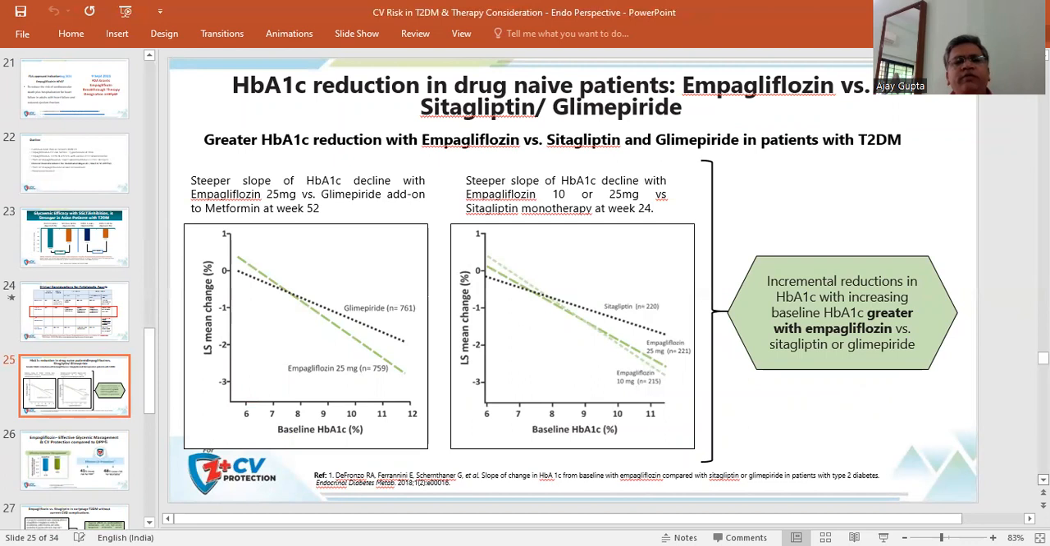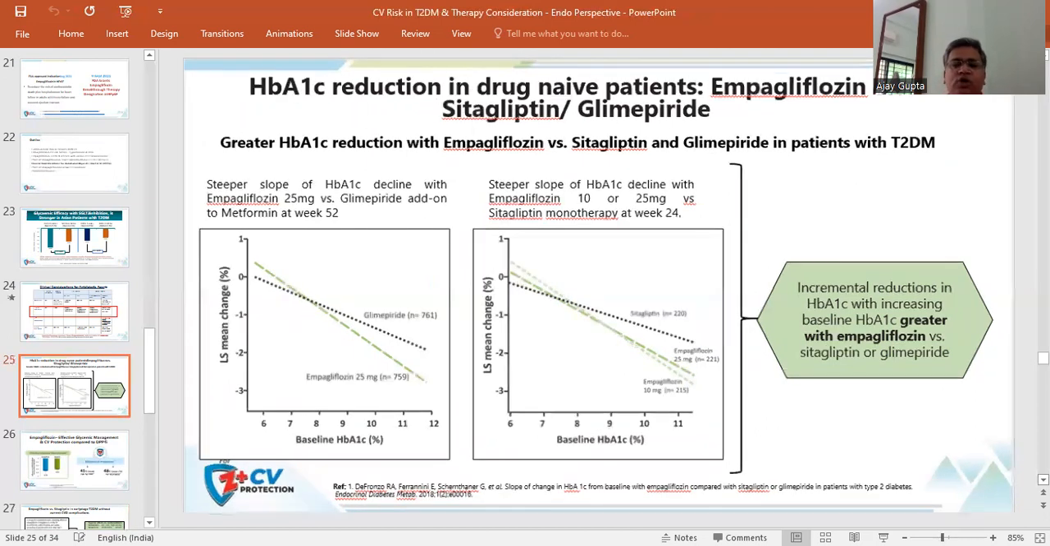Now coming to the HbA1c reduction in drug-naive patients, empagliflozin versus sitagliptin and glimepiride. Greater HbA1c reduction has been shown with empagliflozin versus sitagliptin and glimepiride in patients with type 2 diabetes mellitus. The incremental reduction in HbA1c increased with higher baseline HbA1c, and was greater with empagliflozin versus sitagliptin or glimepiride. So this molecule is stronger.